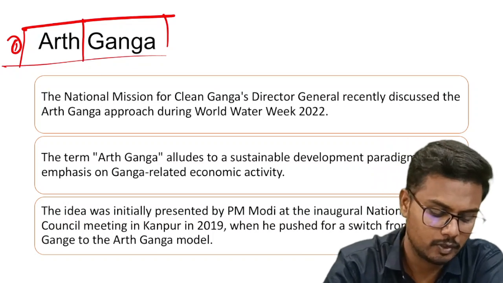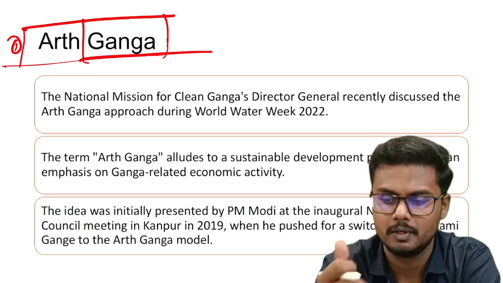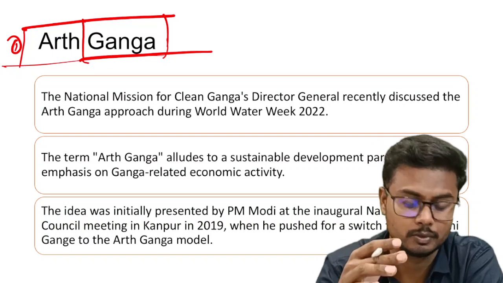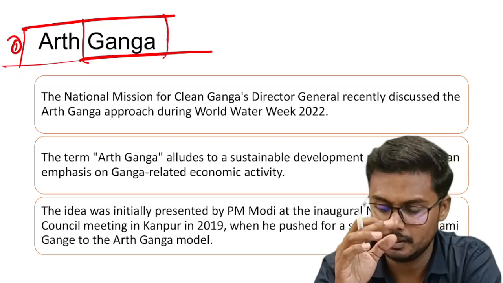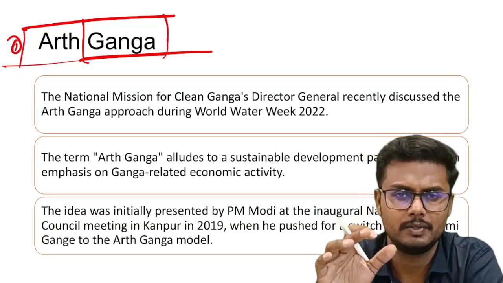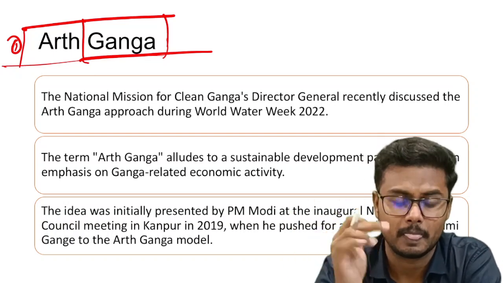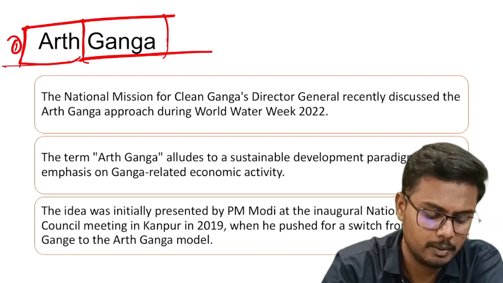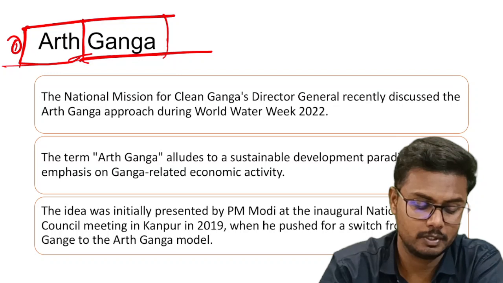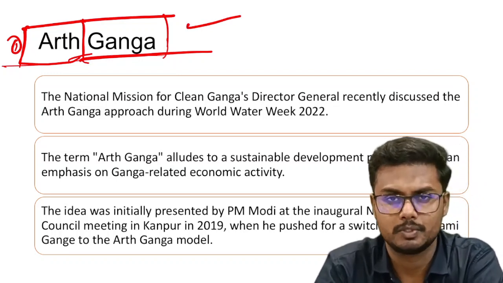See, Ganga River, obviously, we all know that every year at least one question is being asked from the rivers category. The important rivers, their tributaries, their source, the states through which they pass, and important national parks and dams related to those particular rivers. So there are seven to eight major rivers about which you should definitely know each and everything. That is inevitable. And likewise, if there is any particular scheme which has been in news, then definitely the potential for that topic to frame a question increases.